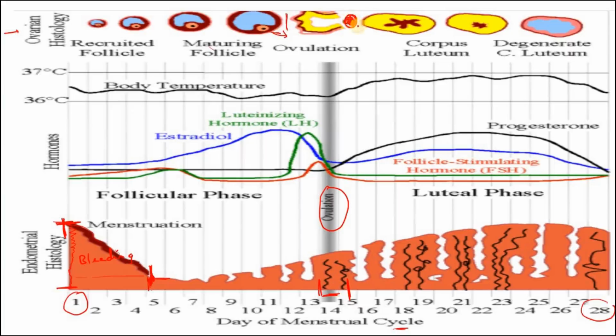So the egg now comes into the fallopian tube. This is called ovulation. So when does it occur? 14th day. And the day the ovulation occurs, what remains now? The egg is out. This covering remains, right? This covering is called the corpus luteum. It will remain, and then degenerate slowly. It degenerates and dies away.